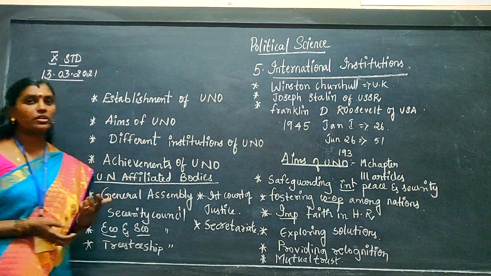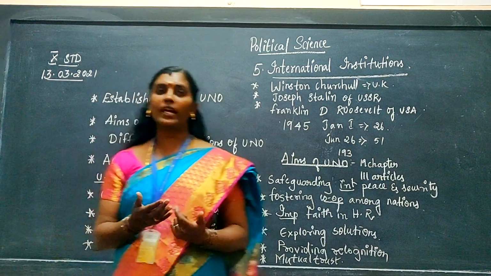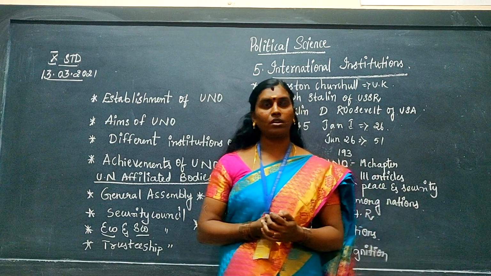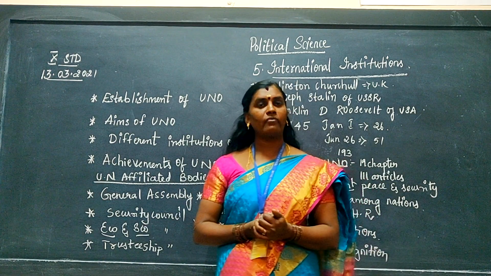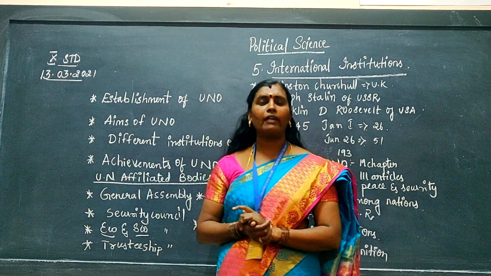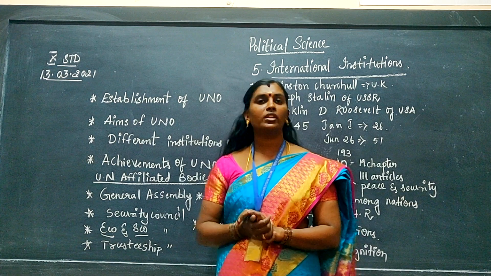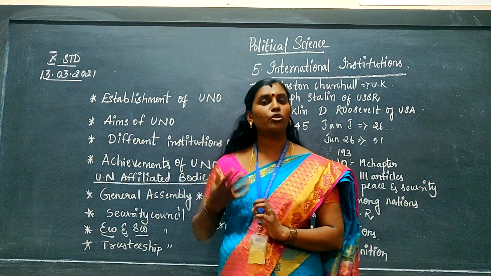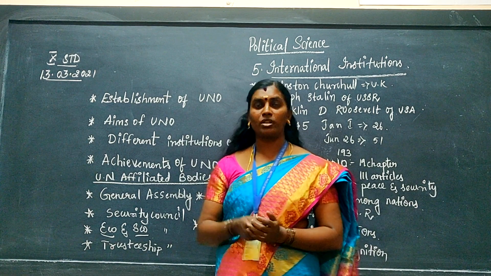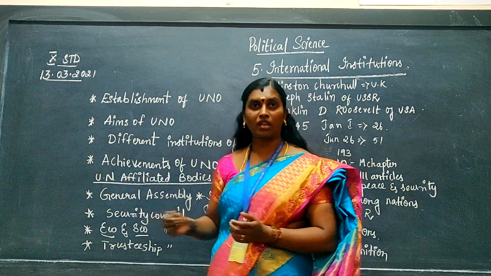The General Assembly is called a World Parliament. Each and every country sends 5 members and has 1 vote. Whatever problems each country has, they sit, talk, and discuss the issues with the chairman. That is the main work done by the General Assembly.